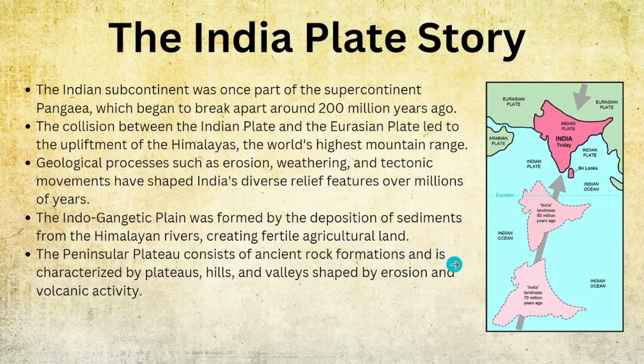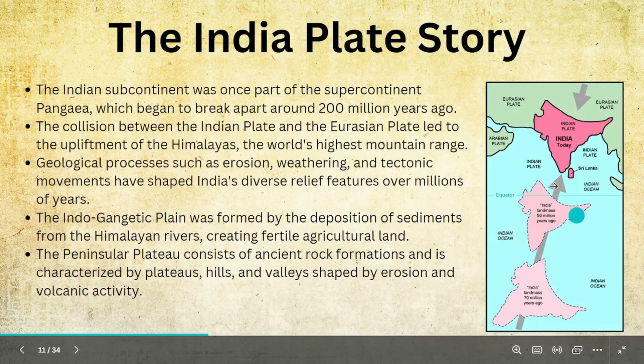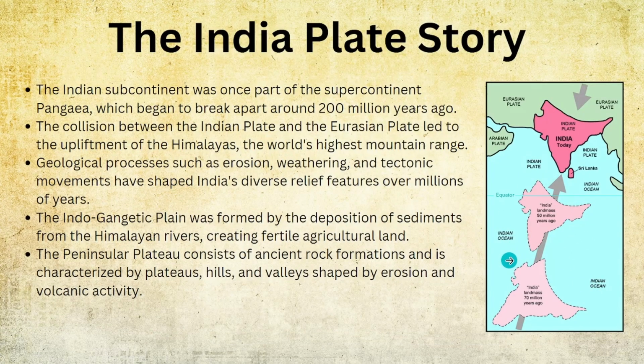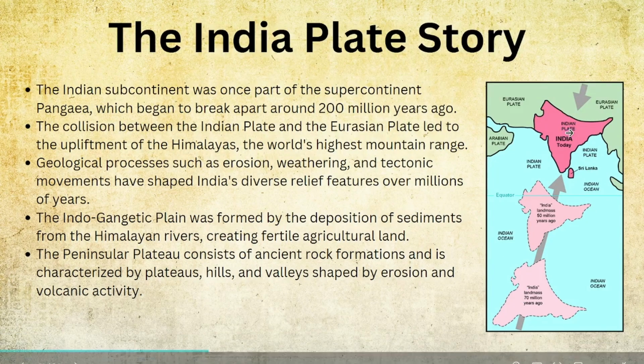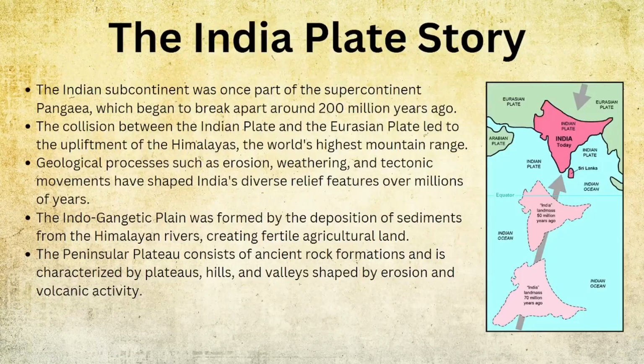So how did the Indian plate come and give a dash to the Eurasian plate? The Earth is moving, so plates will also move, right? Plates moved very, very slowly, in such a way that India was here 70 million years ago, and here 50 million years ago, in the Indian Ocean, in the water only. Slowly it came and crashed into the Eurasian plate, and that formed the Himalayas. There is a lot to discuss about that, but that is the way the Indian plate formed. So you should remember this.